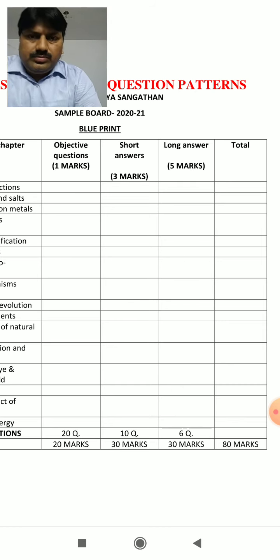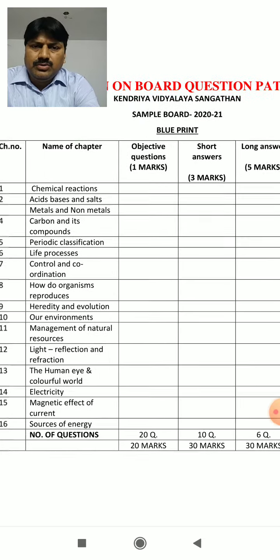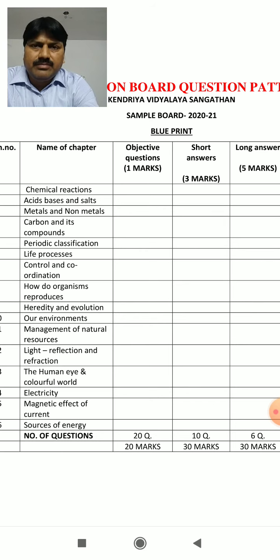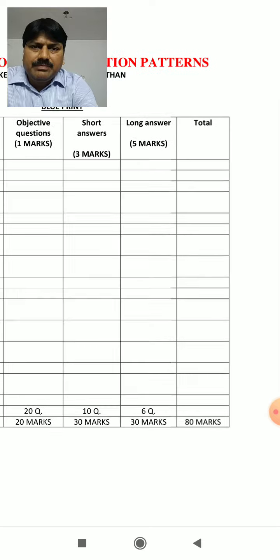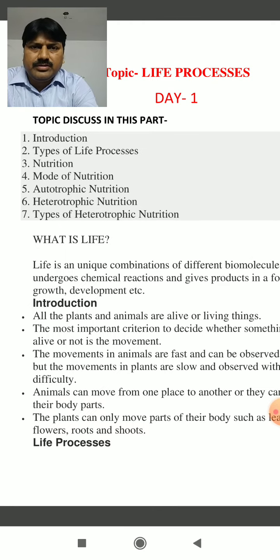So it is very important to know that each and every chapter is important, and class 10 is the most important class. So in this class we start our learning from the first chapter of biology, that is life processes.